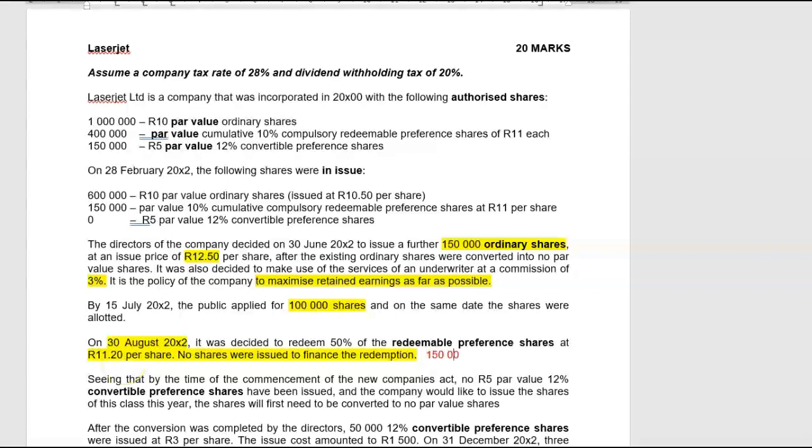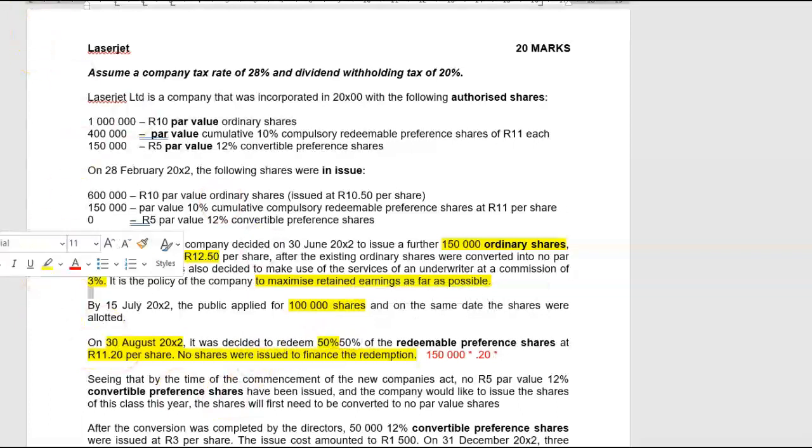So how much money are we going to give them back? Well, we've issued initially 150,000 shares and we're going to give them 20 cents per share back multiplied by 50%. We're not going to redeem all of that. We're only going to redeem 50% of that. And that then, 20 cents times 50%, equals 75,000 Rand.